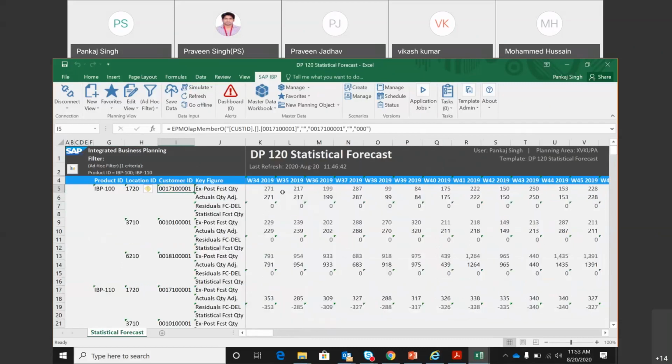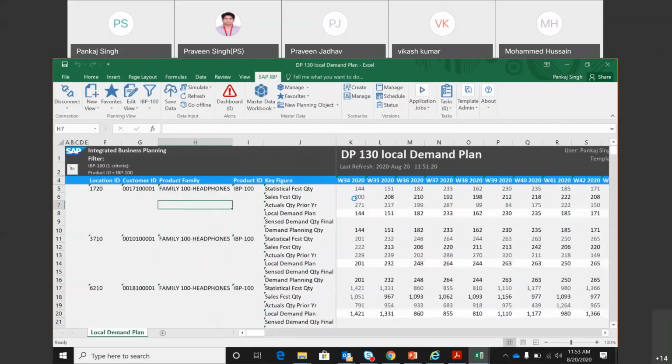Yeah, looks like week 34 is the current bucket. So what was the sales in week 34 of 2019? That number is appearing here. Okay. So a planner, if I am the planner, I have the visibility of these three numbers.